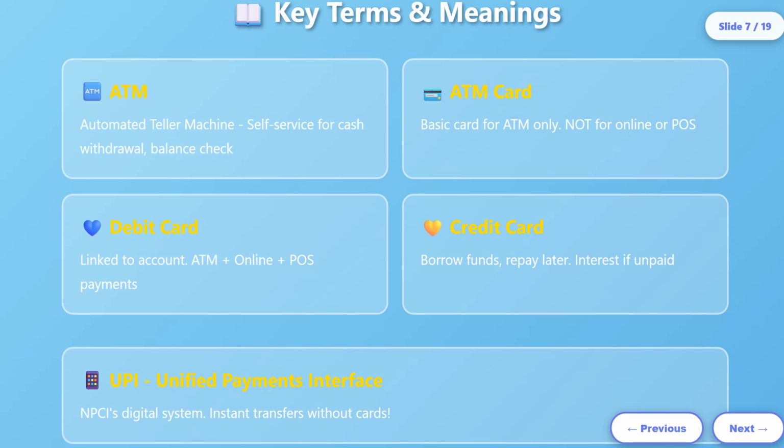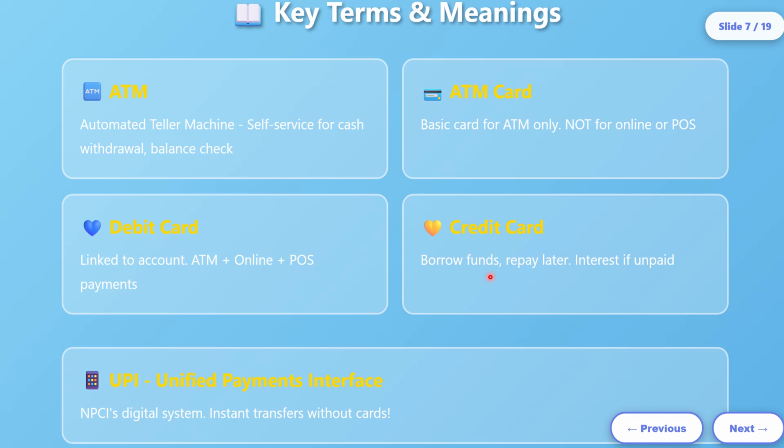Now let's see various key terms and meanings. ATM is automated teller machine. This is the machine which is used for self-service cash withdrawal and balance check. An ATM card is slightly different from the debit card most of us use. An ATM card you can use in an ATM only, but not for POS and online transactions. Whereas a debit card you can use in an ATM and also in online and point of sale payments. That is the basic difference between a debit card and an ATM card.